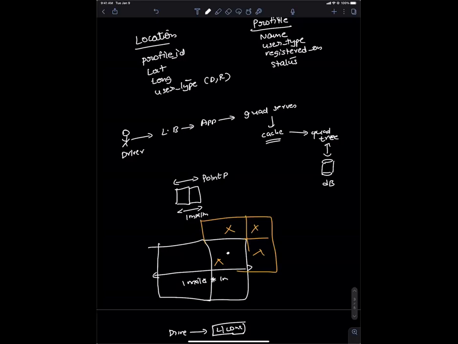But let's say a driver is in San Francisco, right? Let's say I'm the driver, I'm in San Francisco. I switch on my app, I'm updating my location. Now from there, what is happening? Like it goes to the app, and then what?